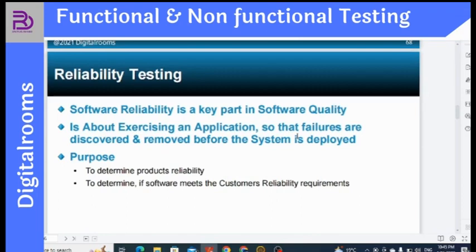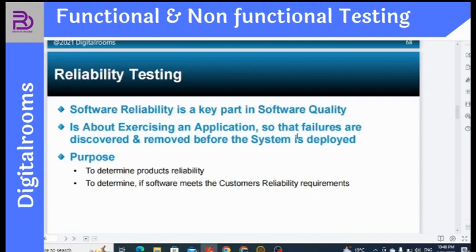As a user, you can also consider it: I have made the payment, however I am not able to go to the next page. That is frustrating as a user. So the software should be reliable. The purpose is to determine the product's reliability, to determine if the software meets the customer's reliability requirements, right?